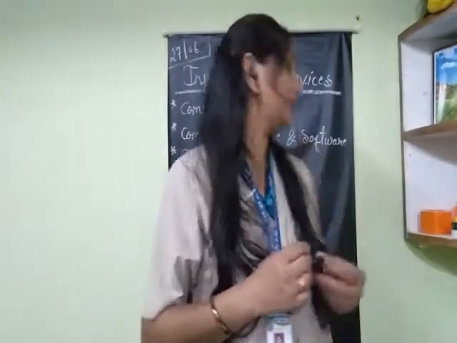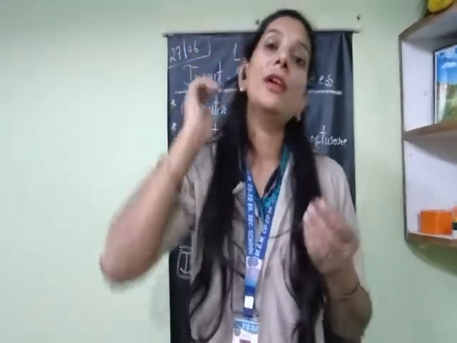Okay. So next, the second input device is the mouse. The mouse is also an input device, because some work we can do by the keyboard, but some work we can't do by the keyboard. For example, drawing work. If you only want typing work on the computer, then you can do it by the keyboard. But if you want to draw any drawing on the computer, then the mouse is useful. Then at that time you need a mouse. So the mouse is also an important input device.